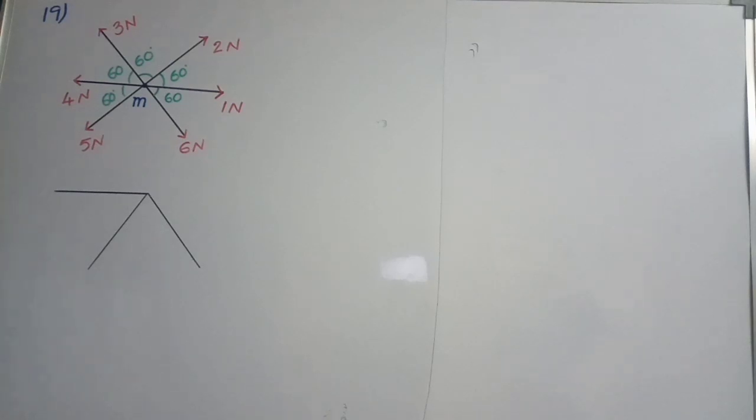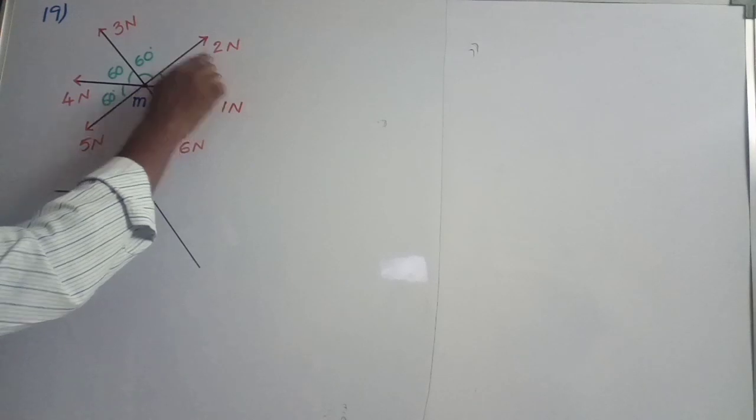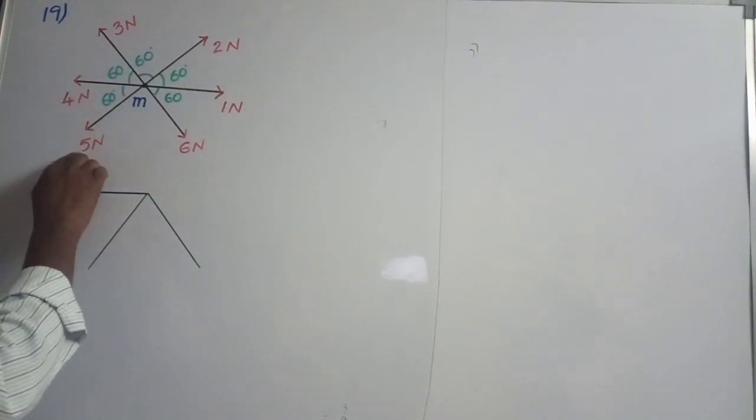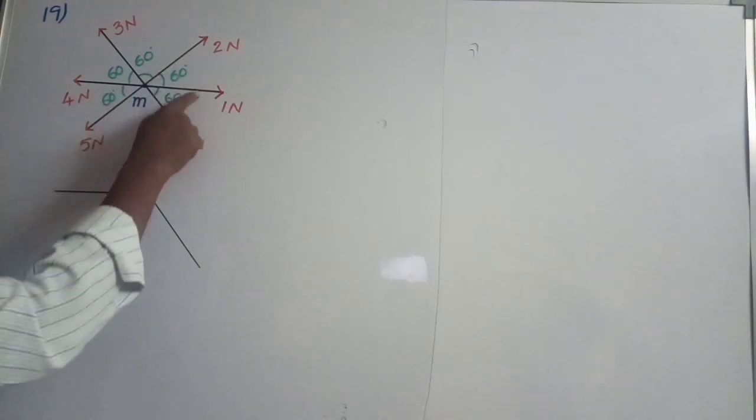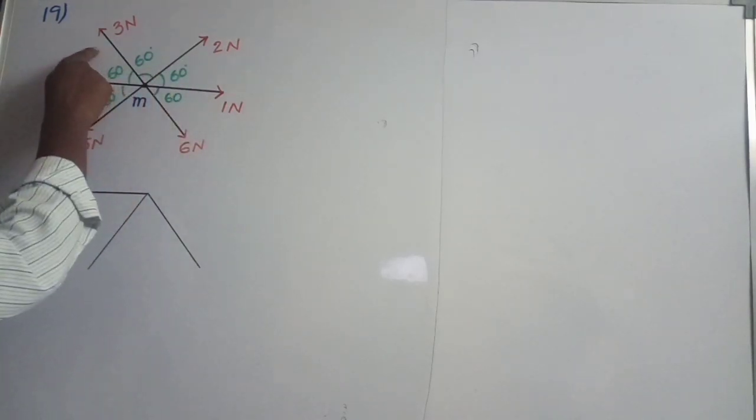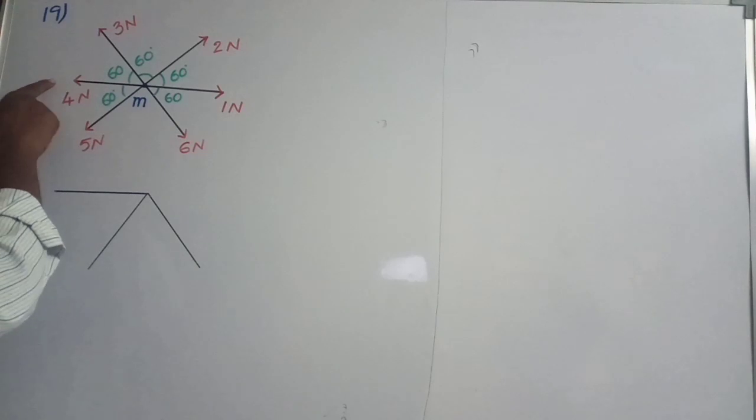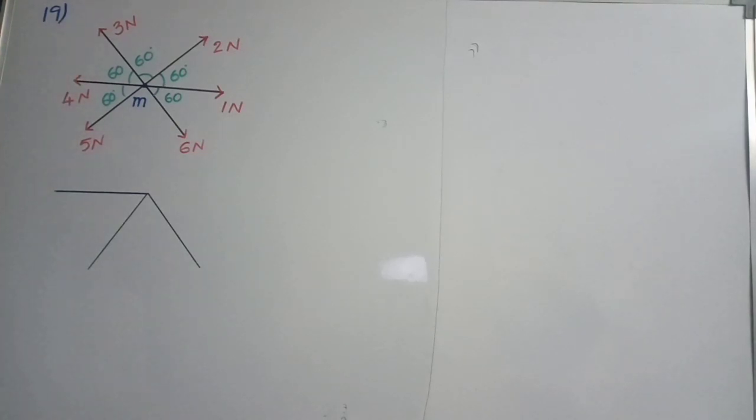According to the given problem, six forces, of magnitude 1 Newton, 2 Newton, 3 Newton, 4 Newton, 5 Newton, 6 Newton, are acting at the center of a homogeneous sphere. Now here, the second force makes an angle of 60 degrees with the first one, the third force makes 60 degrees with the second one, the fourth force makes 60 degrees with the third one, like making 60 degrees relative to one another. If you draw the diagram, we will get a diagram like this.